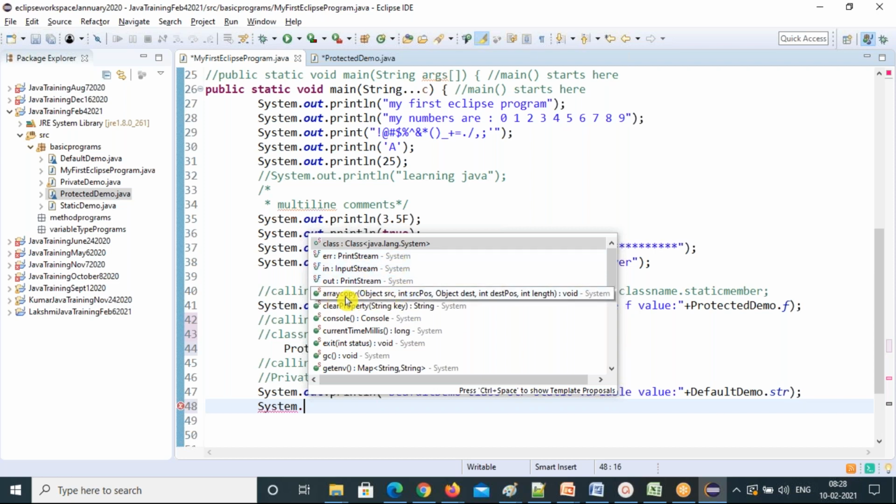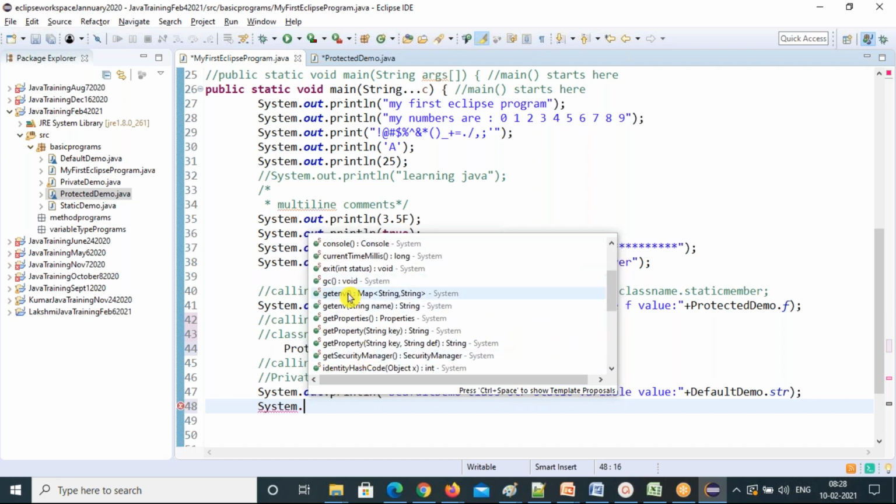Then see another method. Array copy, clear property, console, system.console you can also use. Current time in milliseconds: if you want to know the system time, you can use currentTimeMillis. Exit: if you want to exit the entire code. And system.gc, the garbage collector, you can use this. All these methods are under the System class, and all are static methods. See system.getenv: if you want to get the environment variables, you can use the getenv method.